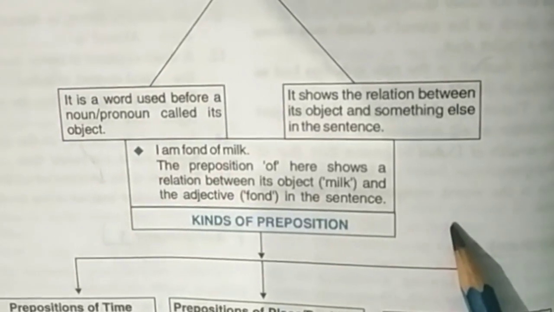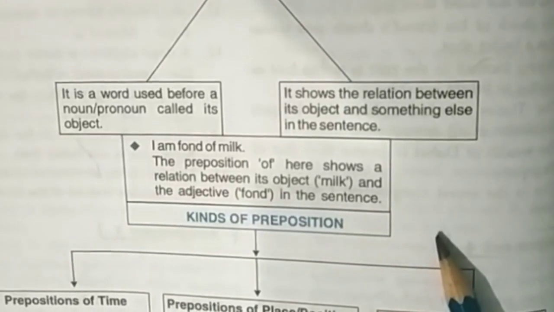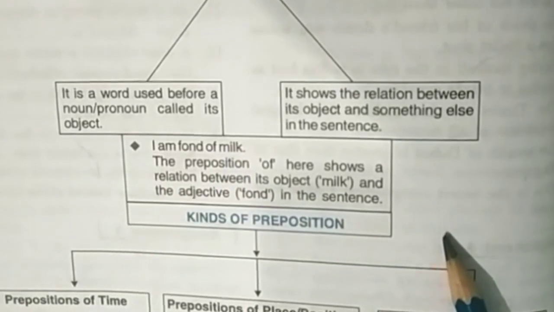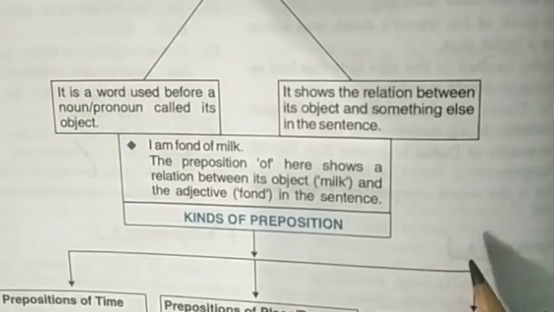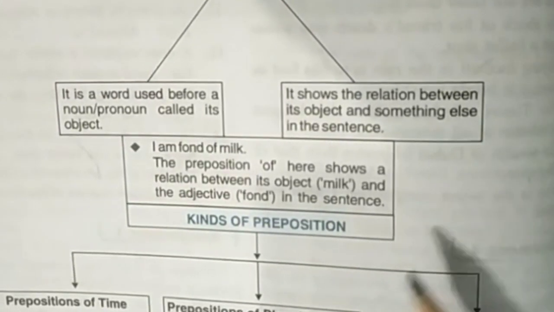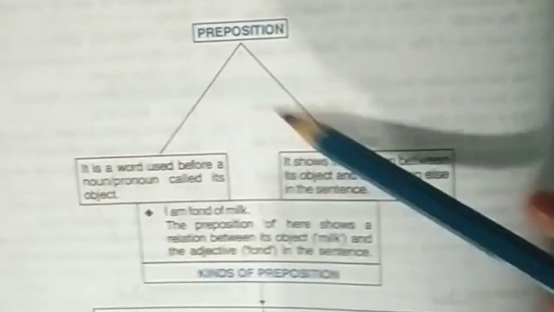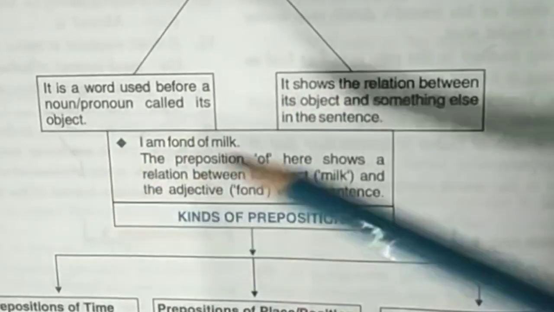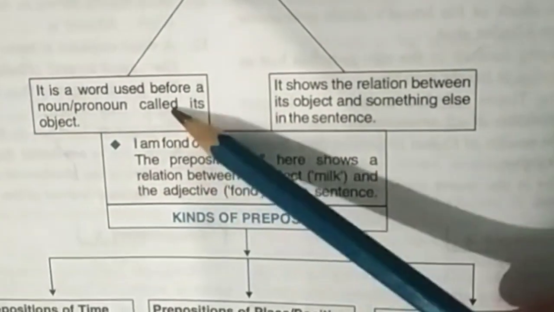With reference to time, they may denote a point of time or a period of time. A point of time will tell you a particular time. A period of time is like 8 years, 8 months, and a point of time is 8 o'clock, 8 p.m., etc. A preposition is a word placed before a noun or pronoun, called its object. It shows the relation between its object and something else in the sentence.